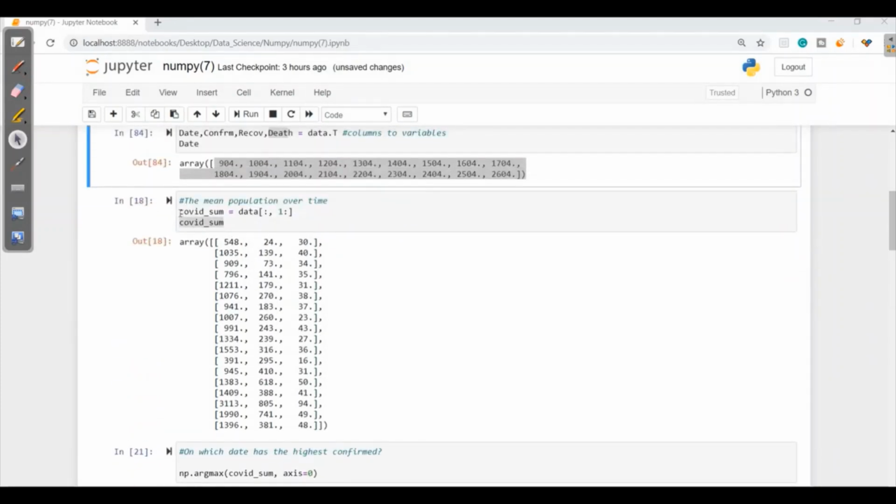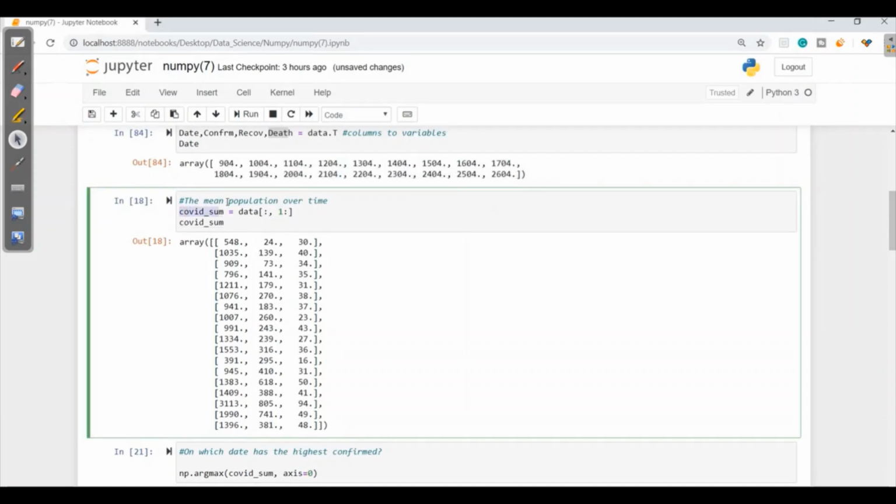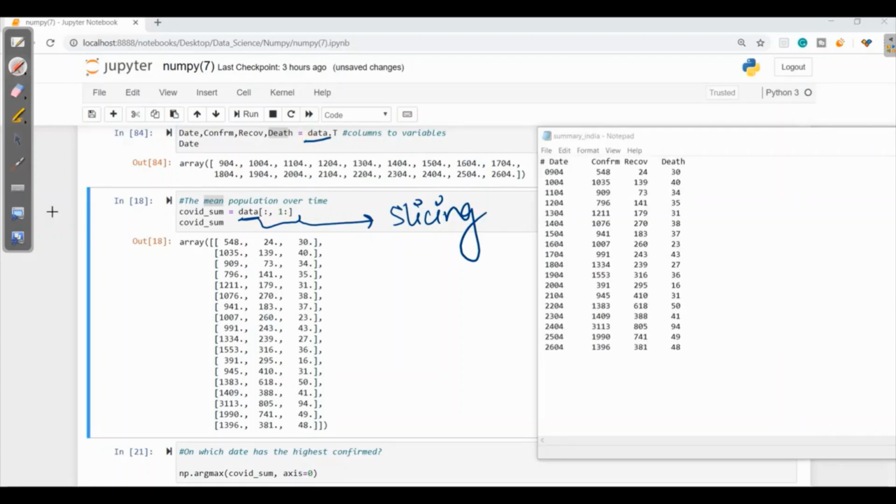Now I want all the COVID sum in the form of mean. Here we have data which is represented in the form of slicing. So let's understand what it means. Here it is giving the data and it says to give all the rows. First is for rows and the second one is for columns.